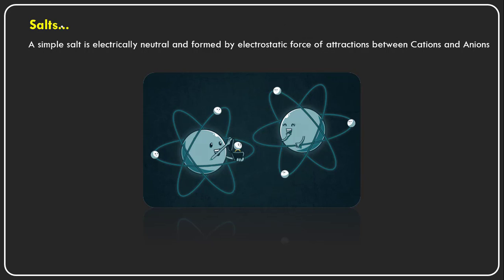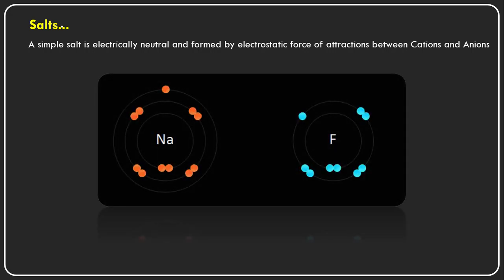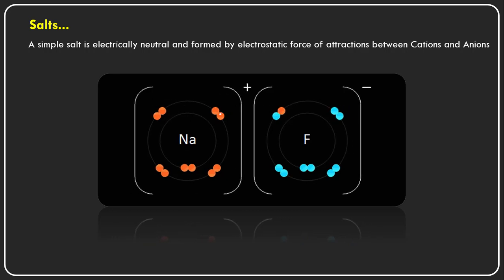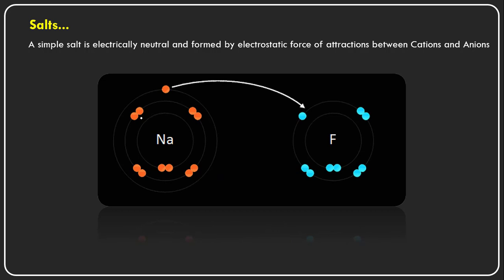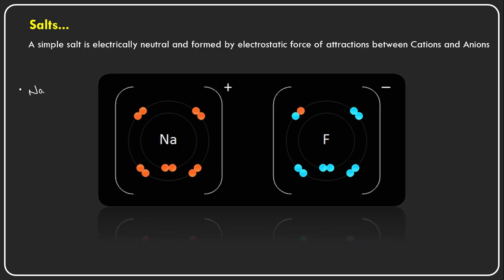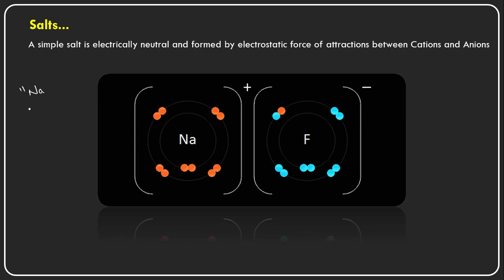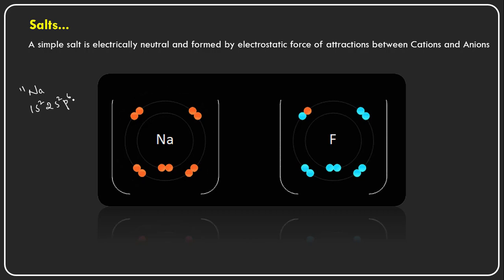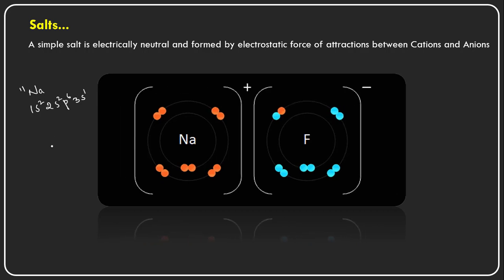Let us take one example for this. Here I am taking a sodium atom, since sodium has one electron in its outer shell. What is the atomic number of sodium? The atomic number of sodium is 11, so its electronic configuration is 1s2, 2s2, 2p6 and 3s1, right?